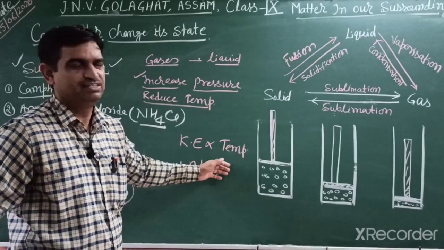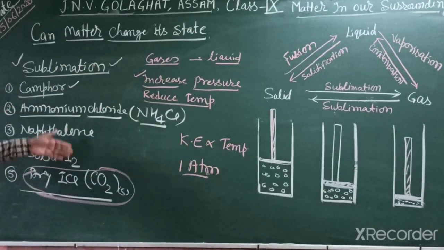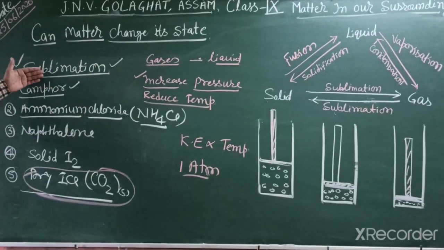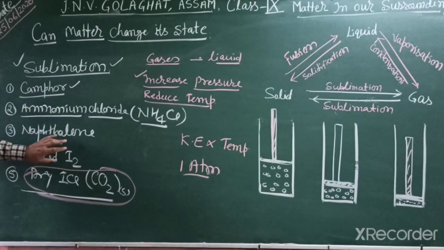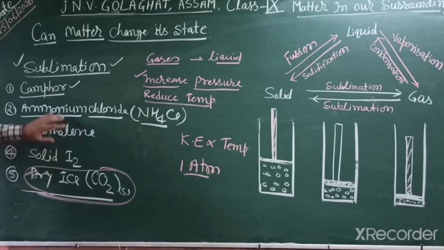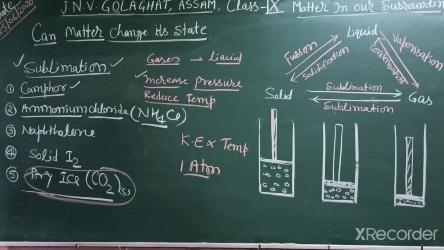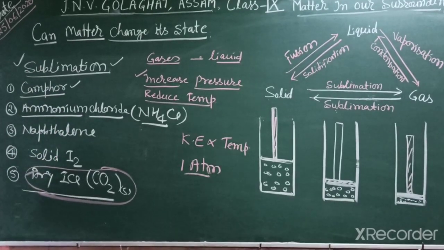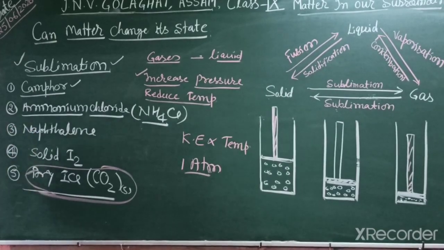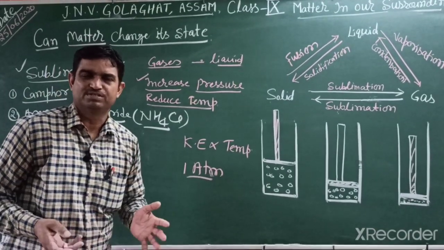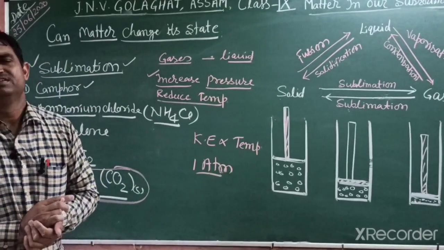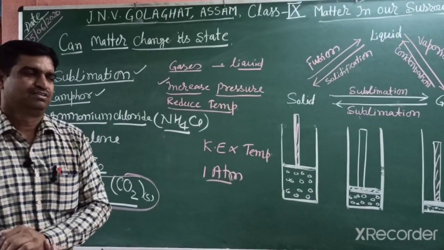We already studied sublimation. You should remember these examples: camphor, ammonium chloride, naphthalene balls, solid iodine and dry ice. These are sublimating substances. They change directly from solid to gas, these compounds are very useful to us, and sublimating substances can easily be separated by heating and then further cooling.